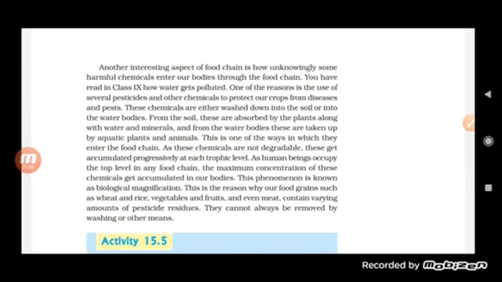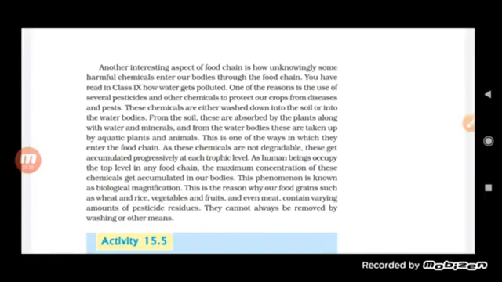Similarly, when this DDT was washed away with the water, it entered the water bodies, was used by the plants, then by the animals, and those animals were eaten by the other top animals. When the amount of DDT was compared with that in the plant, it was found that the amount in the higher animal was more. So this accumulation of the concentration of the chemical at the higher trophic level is called biological magnification.